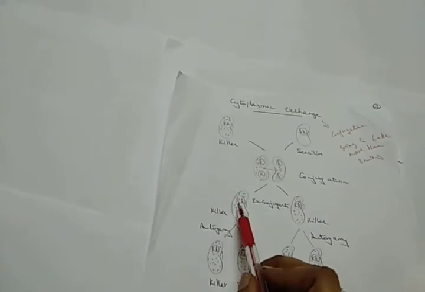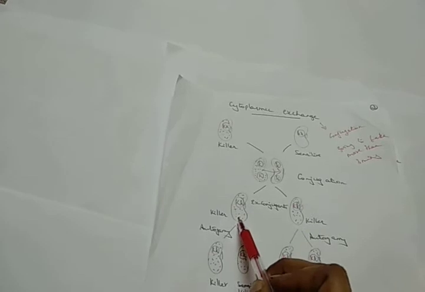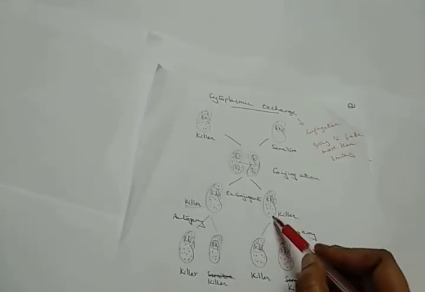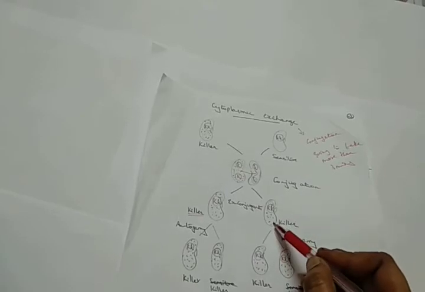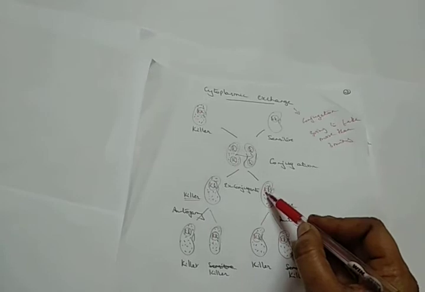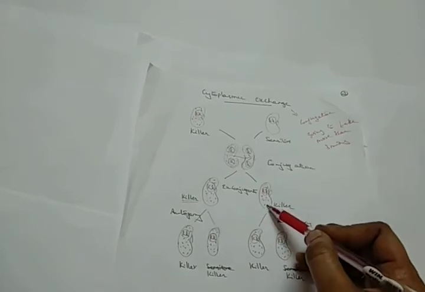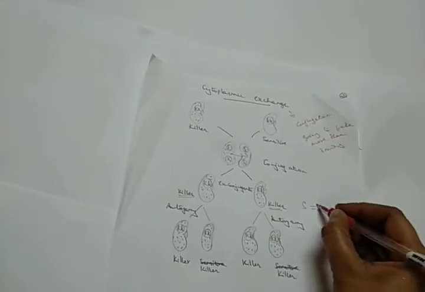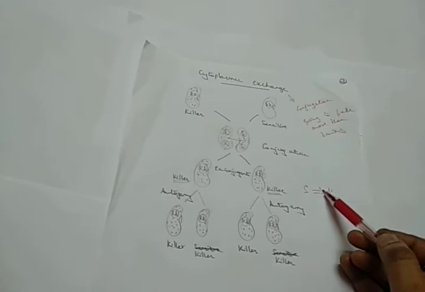In the ex-conjugates, you can observe here in the nucleus they have a dominant gene, a recessive gene and also the kappa particles. So you call it the killer strain. Also you can observe that the sensitive strain has now been transformed, with the presence of a dominant gene, a recessive gene and also the kappa particles. So you call this again a killer. The sensitive has been transformed into the killer one.